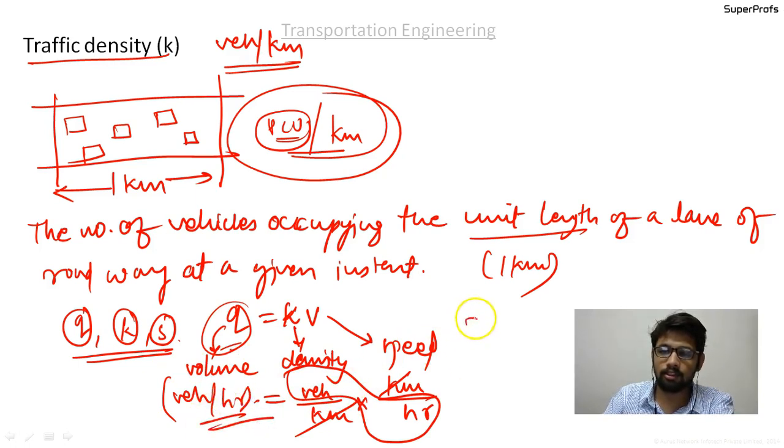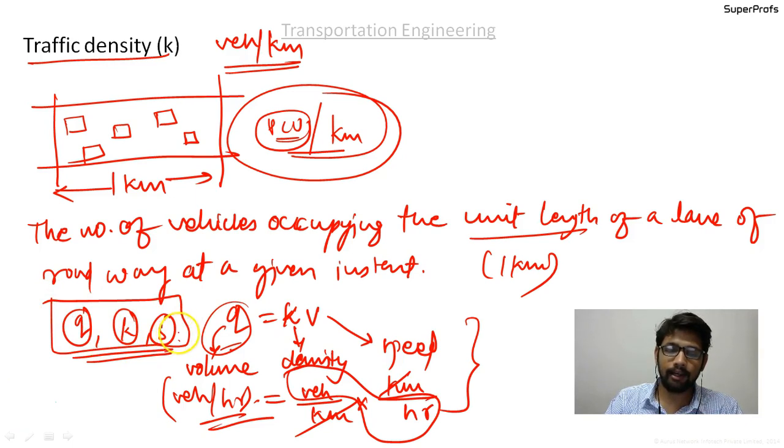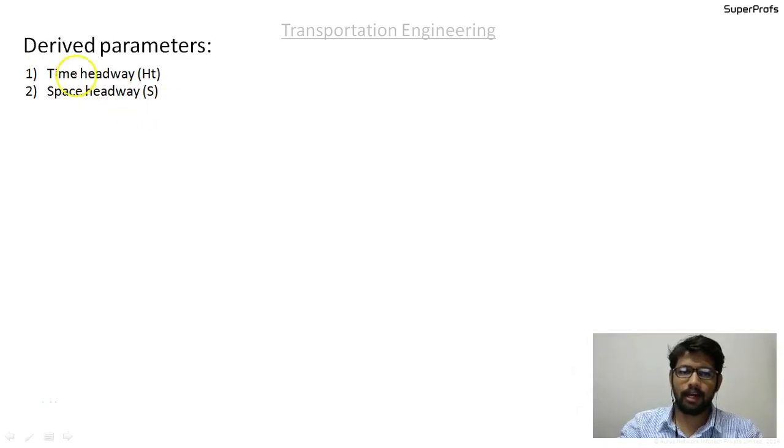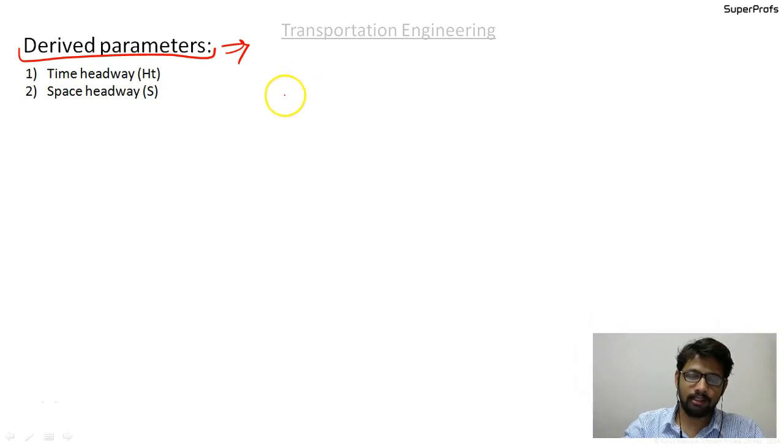So this is correct. In this way we discussed the three basic parameters Q, K, and S or V, that is the traffic speed, traffic density, and the traffic volume. And now we will discuss the derived parameters. Derived parameters are the parameters that can be found out using the three basic parameters. Hence they are called the derived parameters, and the two significant derived parameters are the time headway and the space headway.